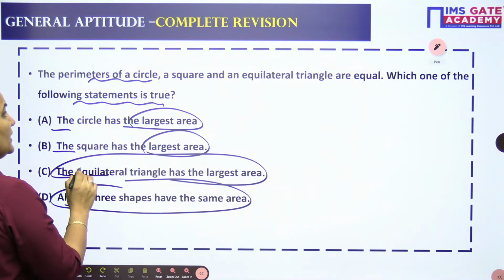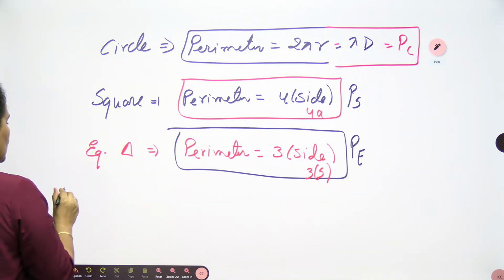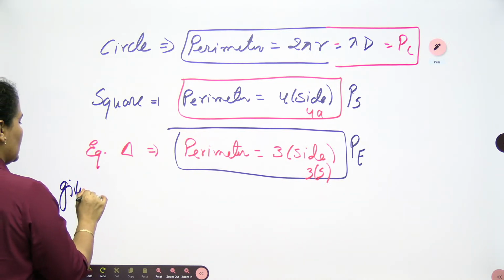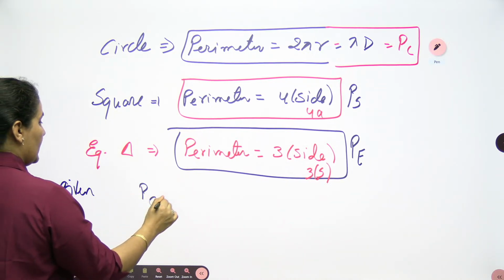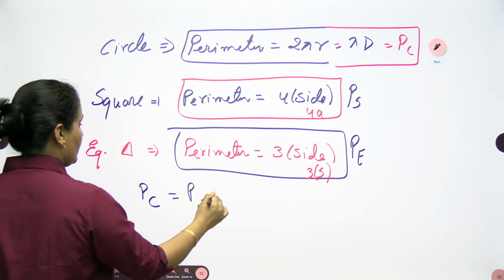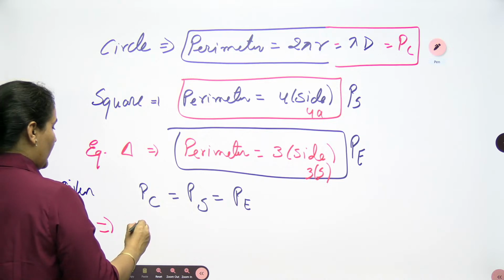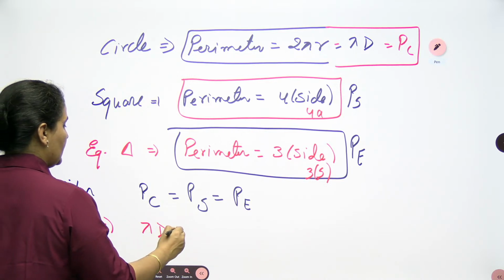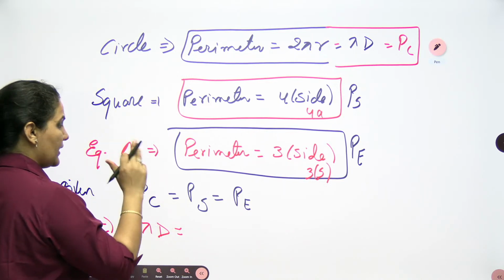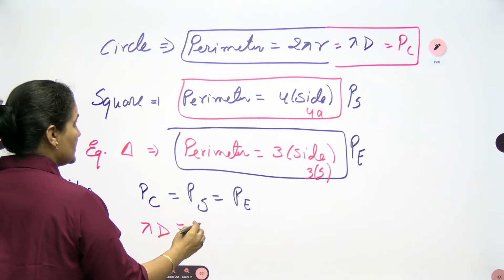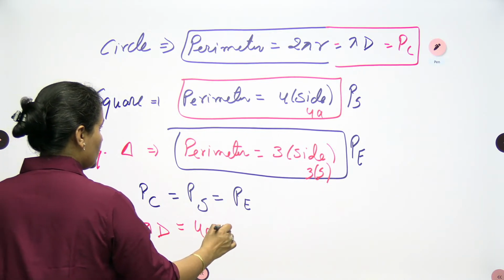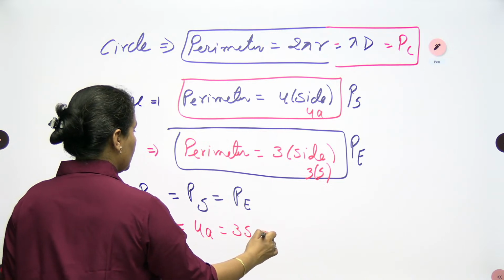It's given to me that all these three are equal. So what is given, I will use that only. The perimeter of the circle, the perimeter of the square, and the perimeter of the equilateral triangle are equal. So I will write this as pi into d, or if you want you can write 2 pi r, the choice is yours. You can write 4 into a, and 3 into s.